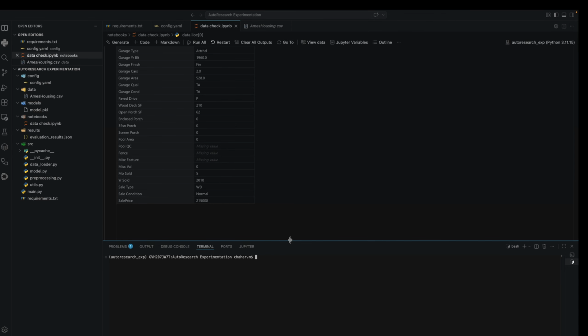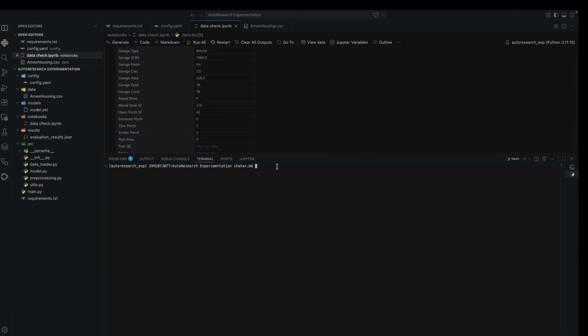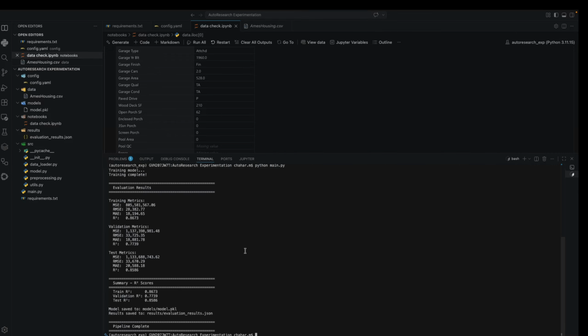Currently, what I have developed is a basic multi-linear regression model, an MLR model, that is giving me an R square of 0.86 on training and 0.85 on test. It will act as my base model, and I will give this to auto research to further improve my R square as well as mean absolute error.